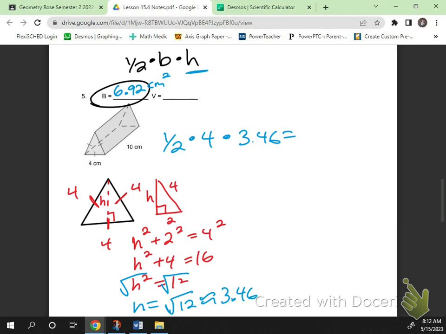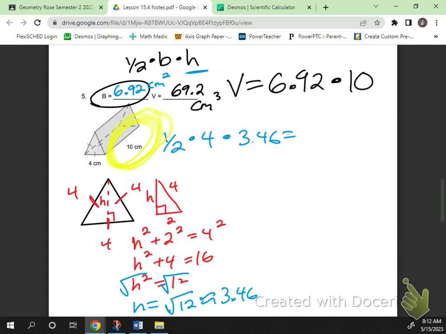How do we find the volume now? Multiply it by 10. I got my capital B, my base area. It's 6.92. And I'm timesing by how long it is or how tall it is. Times 10. Got about 69.2 centimeters cubed.